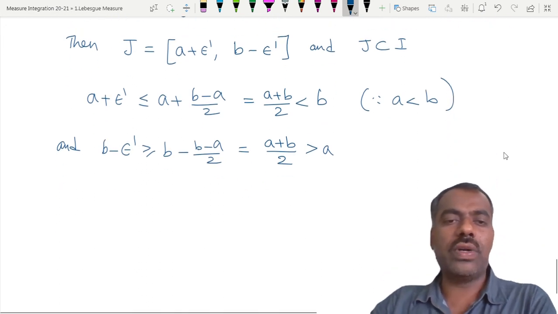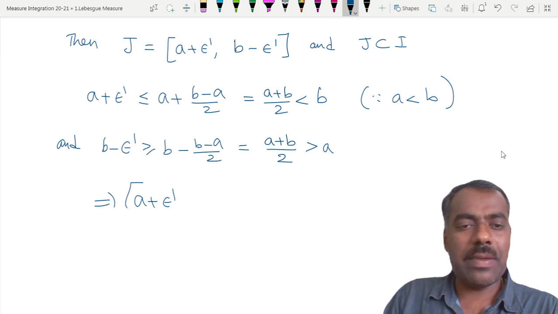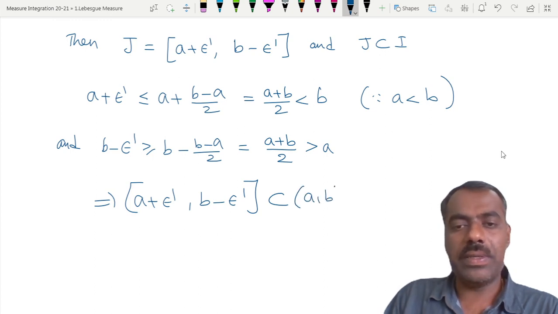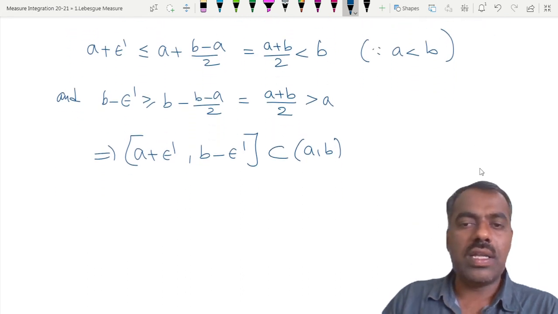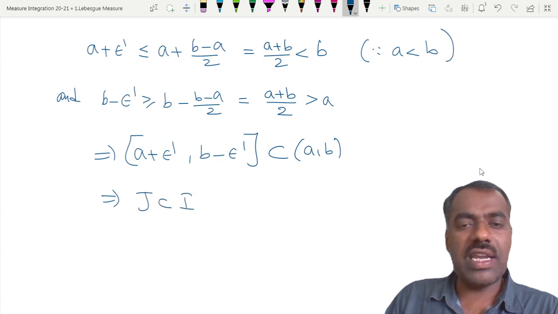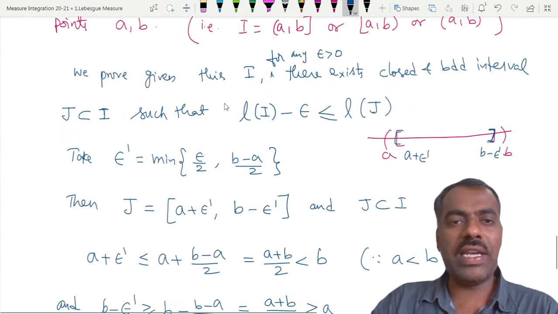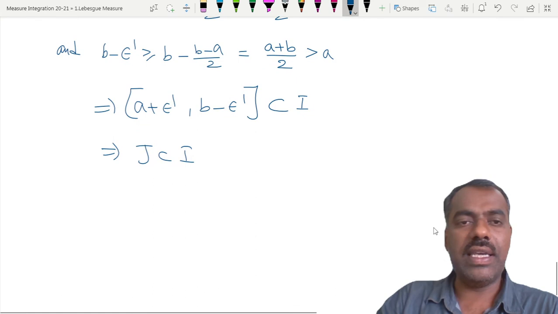So what we have shown is that a plus epsilon prime comma b minus epsilon prime is contained in this a comma b, right? Is that clear? That shows that this J is contained in I. Instead of writing a comma b, we can write I, because we don't know whether I is an open interval or a semi-open or closed interval, but we have shown that it is here.